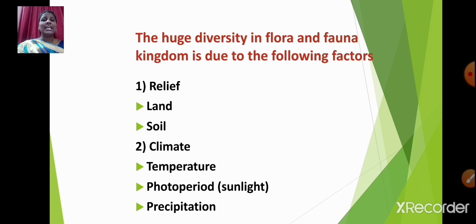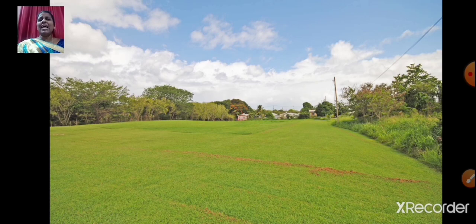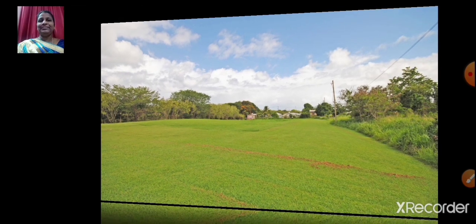We'll also be studying about the climate and the elements of climate, that is temperature, photoperiod and precipitation, which are also responsible for the huge diversity in flora and fauna kingdom. Let's begin. We'll start with land.